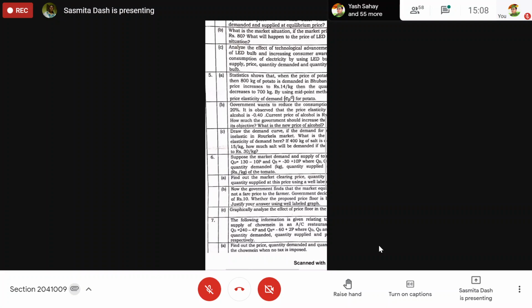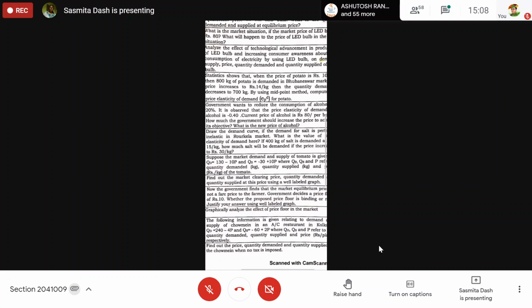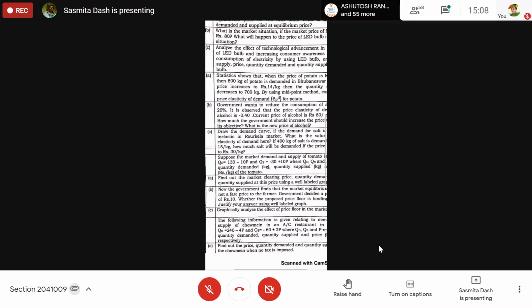And if 400 kg of salt is demanded in Raulkela market at rupees 15 per kg, how much salt will be demanded if the price increases to 30 rupees per kg? It remains the same. 400. Ma'am, it remains the same.